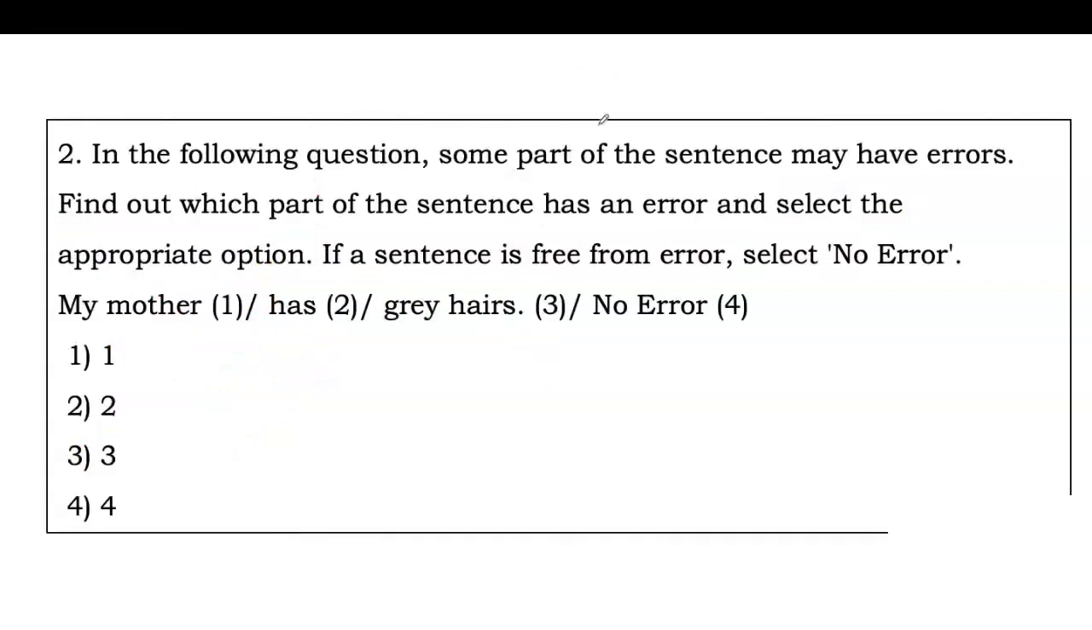Now next question: in the following question some part of the sentence may have errors. Find out which part of the sentence has an error. Select the appropriate option. If a sentence is free from errors, then select no error. So we have a question: my mother has grey hairs. Comment your answers for question number second.